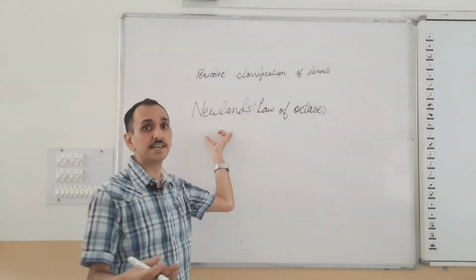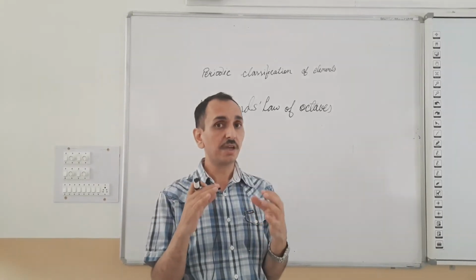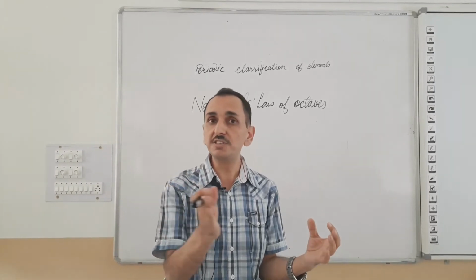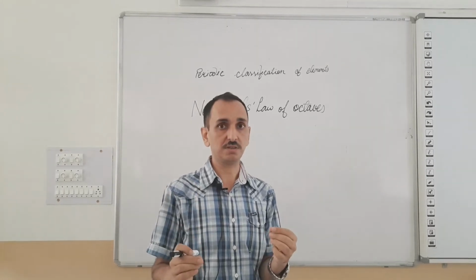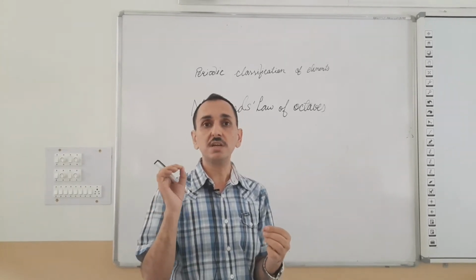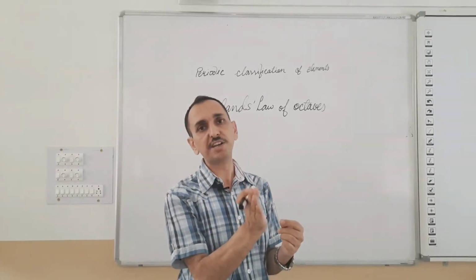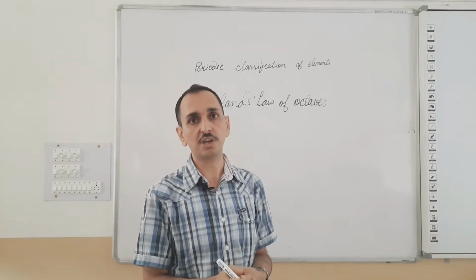Newlands was the next scientist who was able to arrange elements known at that time on the basis of their increasing atomic masses. He started with hydrogen, which has the lowest atomic mass, and continued to arrange the elements up to the 56th element, that is thorium.